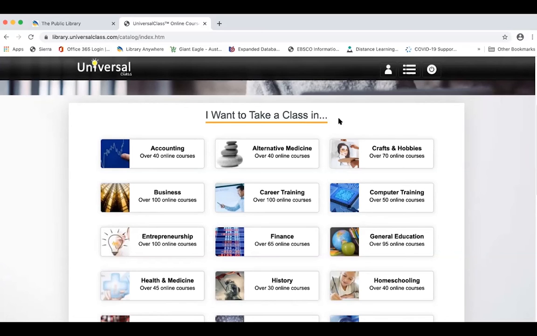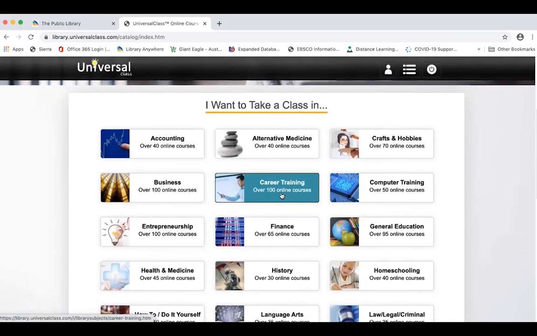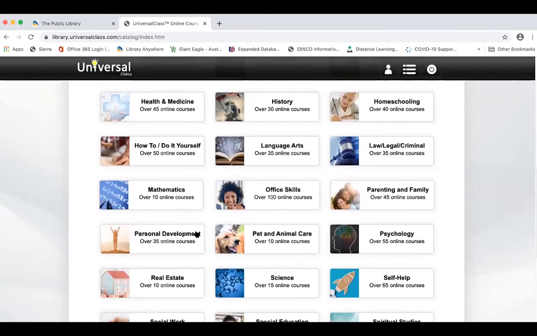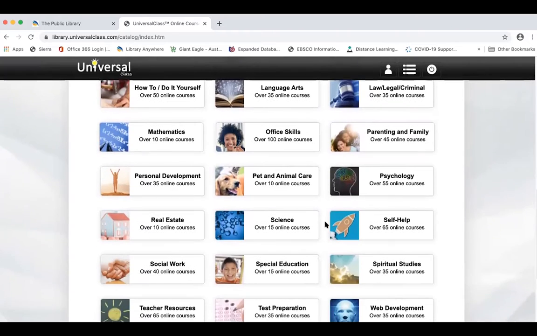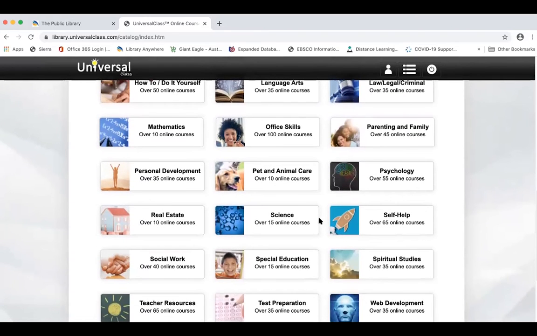And if it does, then that means you can save some money because you can use your library card and take the course for free instead of having to go elsewhere where you might have to pay for a course. We can't guarantee that what you pick in Universal Class will count for your continuing education requirement because Universal Class has courses on all sorts of things, not just medical, computer, career training. It has a lot of things under personal development and things that might not qualify for the type of job that you are going for.